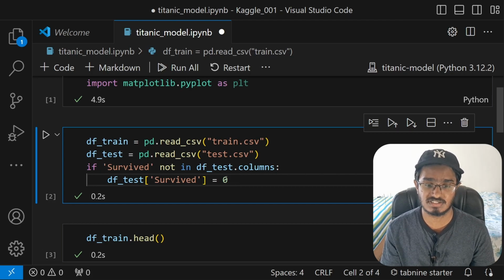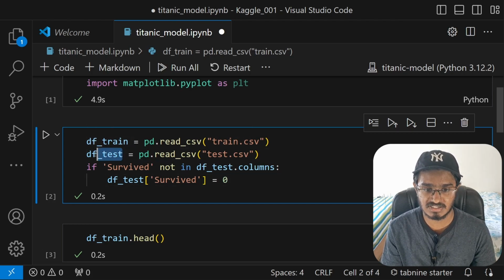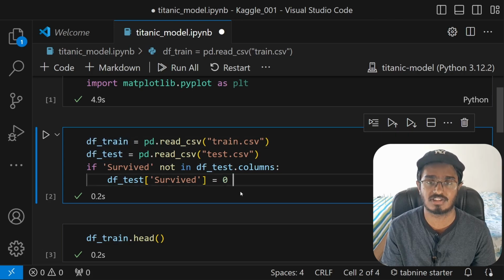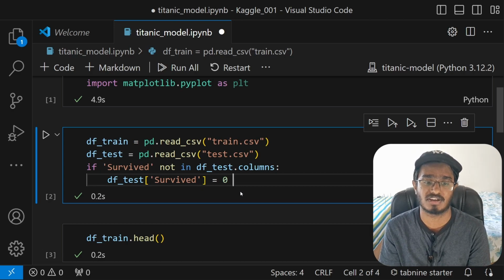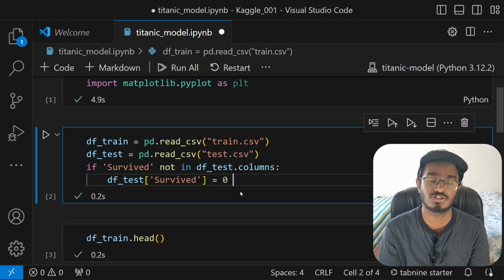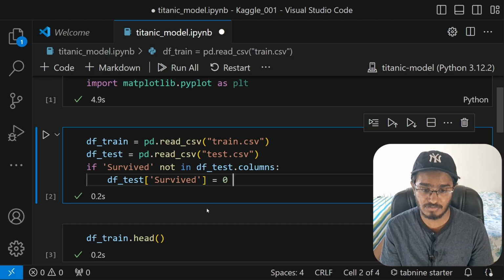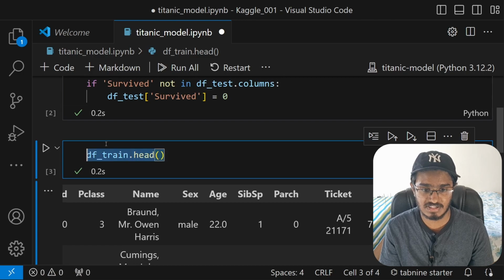And the reason why I do this is I'm going to combine the test data frame and the train data frame together as a single domain. And this is very, very important. Whatever pre-processing you do, whatever data analysis you do, it has to come from the same domain. The train set and the test set should go onto the same domain.